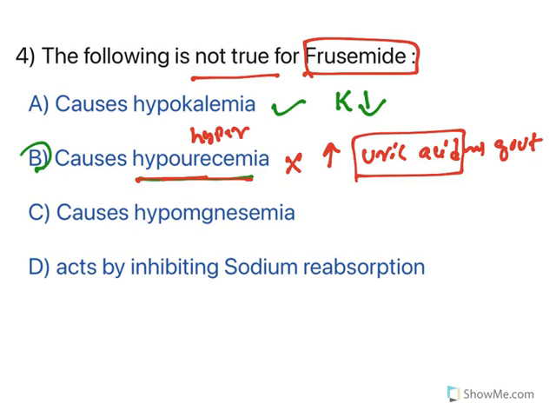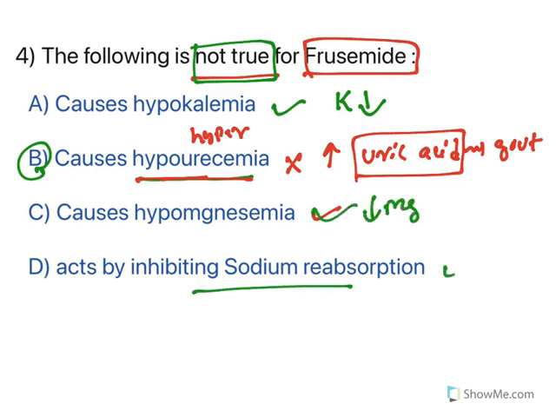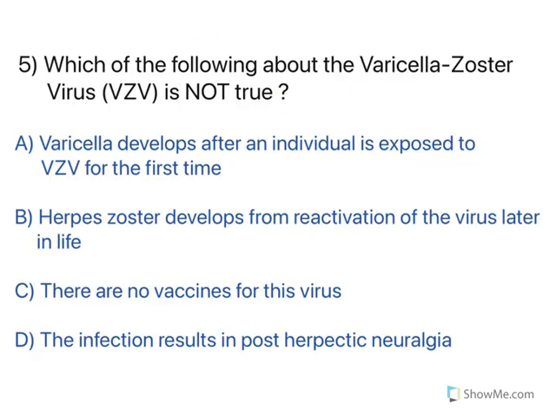So, option B is the right answer because the question is about what is not true about furosemide. Now, it causes hypomagnesemia. True. Furosemide reduces the levels of magnesium. It acts by inhibiting sodium reabsorption. True. All of them are true except choice B. It causes hyperglycemia, not hypoglycemia. Moving to the next one.